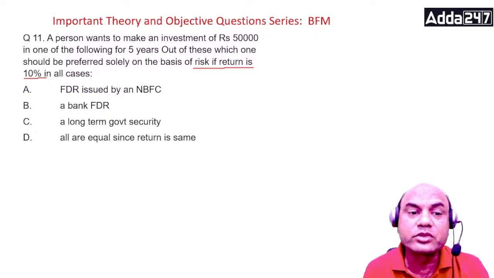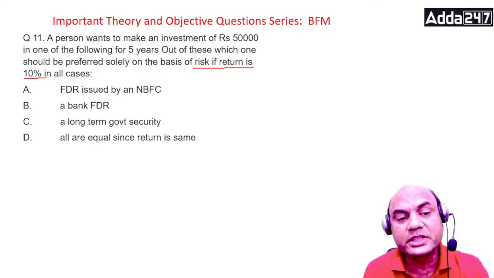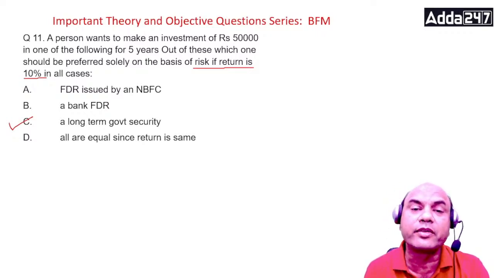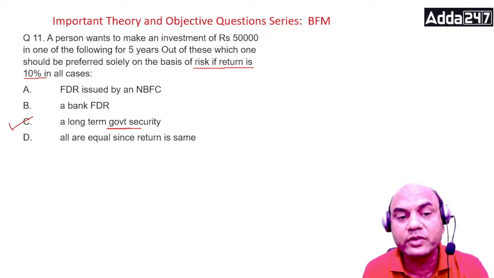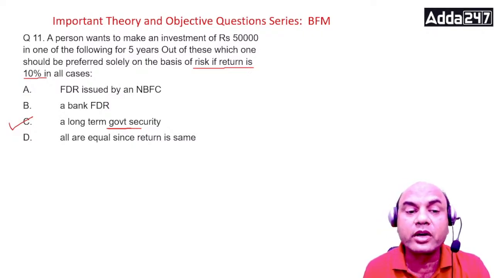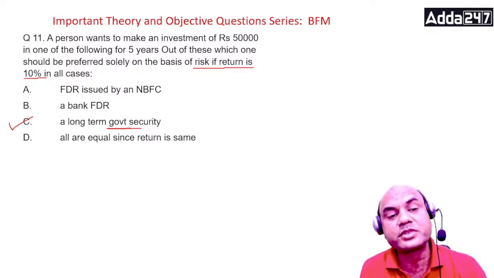See here, we are asked to choose solely on the basis of risk. Which one is having the lowest risk? Government security, right? A long-term government security will be chosen. Why? Because it has zero risk. That is called sovereign. Any country's democratic government is called a sovereign government. The security of a sovereign government is always the highest, and the risk is zero. So I'll be choosing this, C.